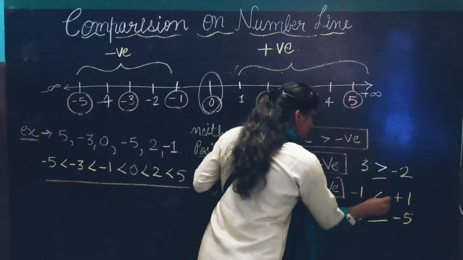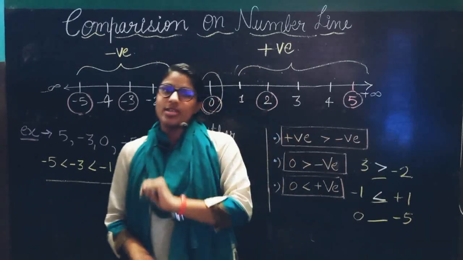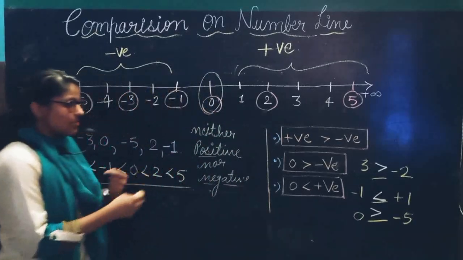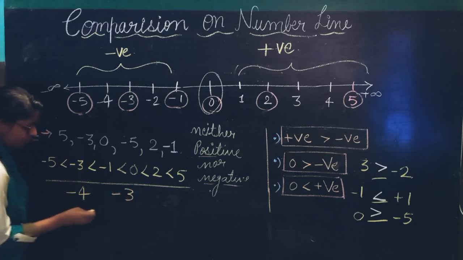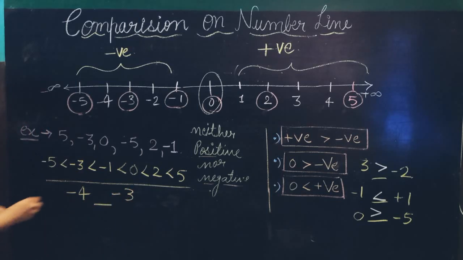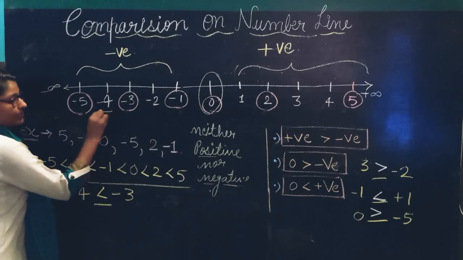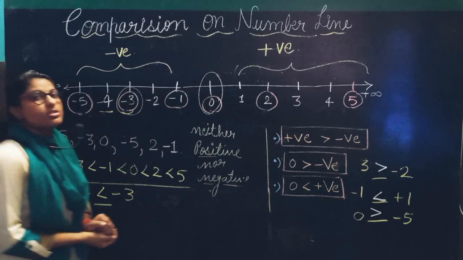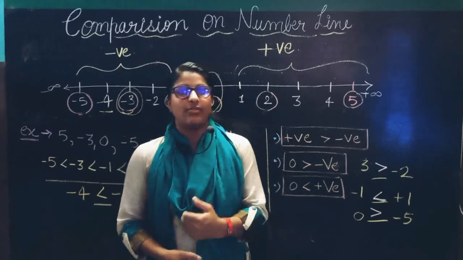Again, a positive number is greater, so this one is greater. Next one is 0 and minus 5. 0 is always greater than negative numbers, so here 0 is greater. When you have similar kinds of numbers, for example minus 4 and minus 3, both are negative integers. In this situation, see which number is greater. Minus 3 is greater, because minus 3 is greater than minus 4. So this is about how we do the comparison of integers with and without the use of the number line.